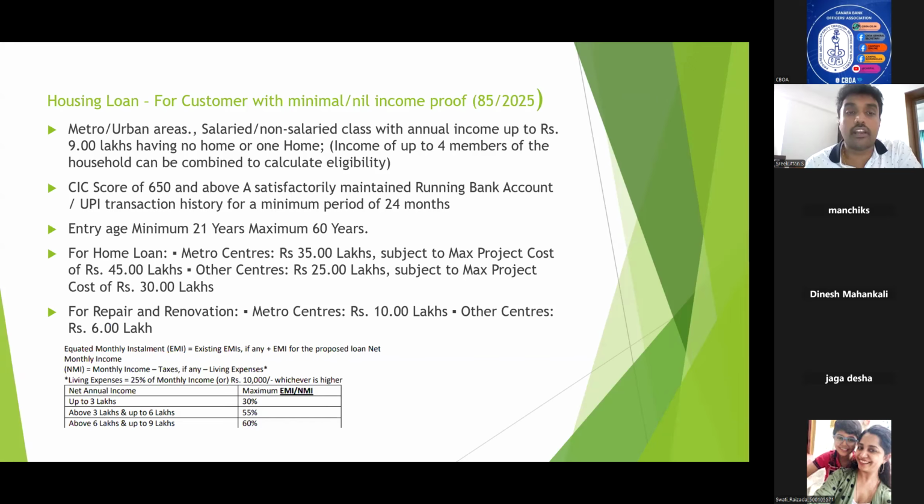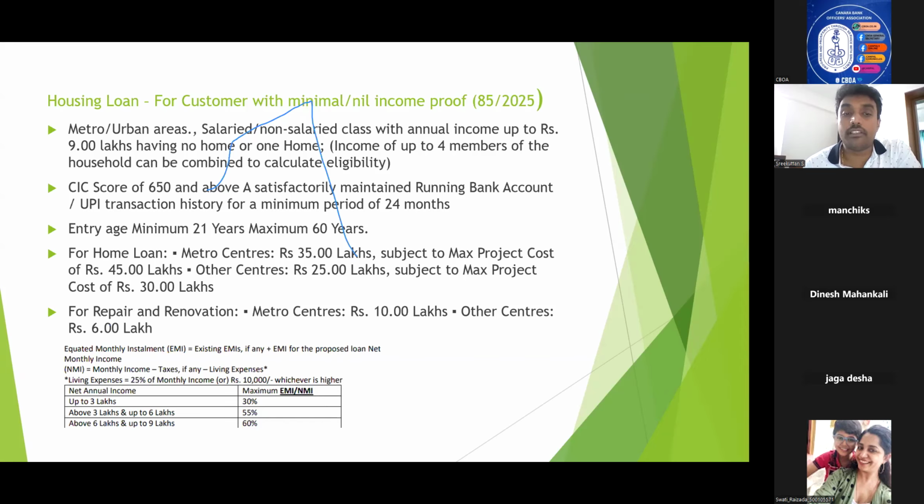Okay. So the entry age is minimum 21 years, maximum 60 years. For home loans, the loan quantum for metro centers is 35 lakhs, subject to maximum project cost of 45 lakhs. For other centers, it is 25 lakhs, subject to maximum project cost of 30 lakhs. This is very important. You need to know the entry age and exit age. Entry age is 21 years, maximum up to 60 years.